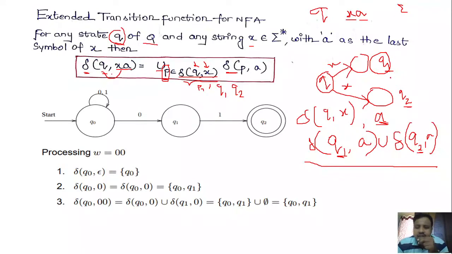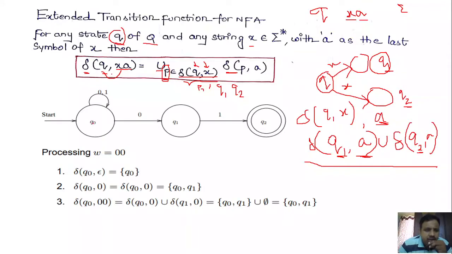So here what are the P's in our example? Q1 and Q2. First you perform the transition on the first possible combination, delta of Q1 comma A, then union delta of Q2 comma A, the other combination. In this way you perform the extended transition function, and this extended transition function is what makes the NFA different from the DFA.